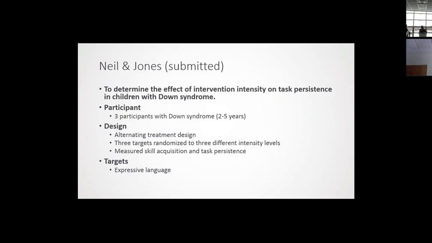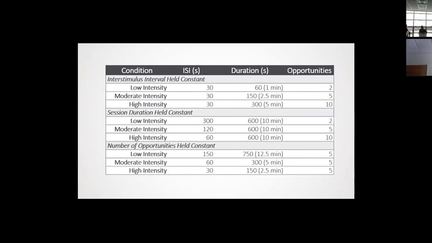We also looked at three different ways to manipulate intensity. So we had three different manipulations of intensity. One where we held that pacing constant. So each opportunity was presented 30 seconds apart, and we had from 2 to 10 opportunities, and so then the durations of the session would vary.